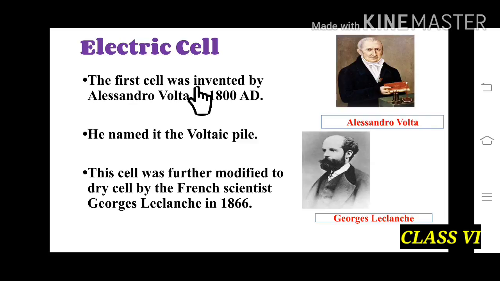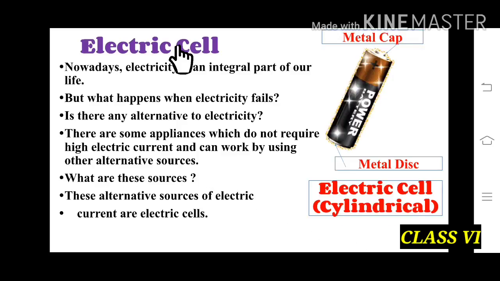Children, now I am going to explain to you about the electric cell. The first cell was invented by Alessandro Volta in 1800 AD, and he named it the Voltaic pile. This cell was further modified into the dry cell by the French scientist Georges Leclanché in 1866.